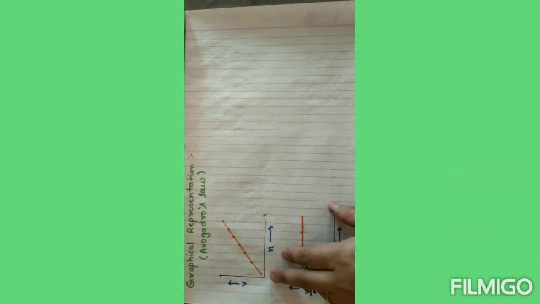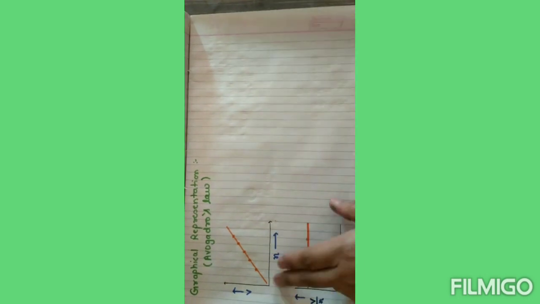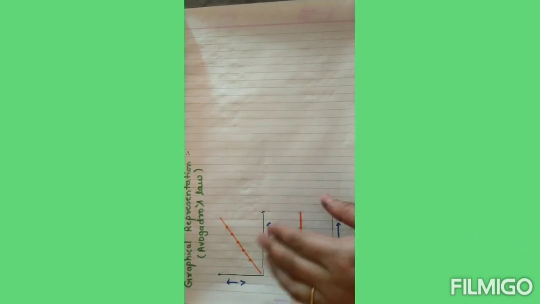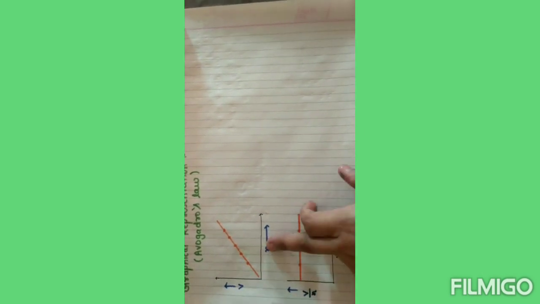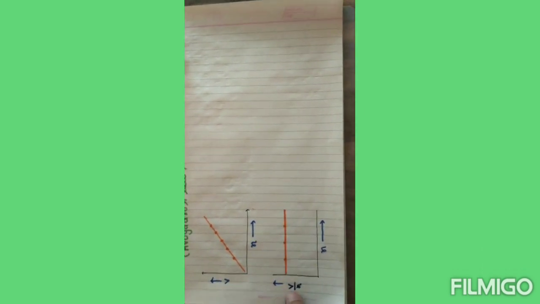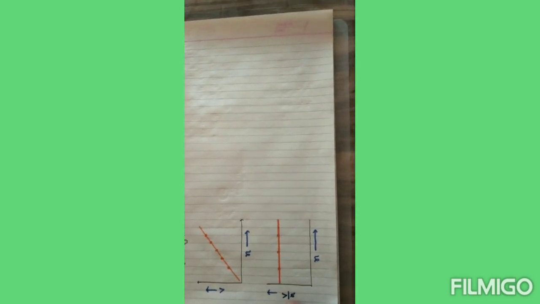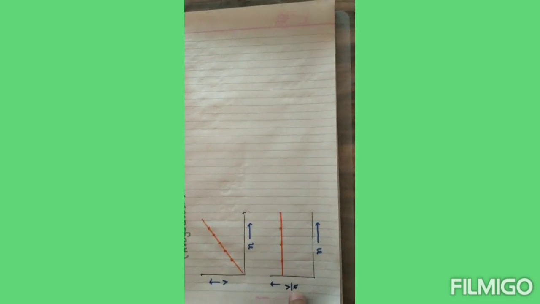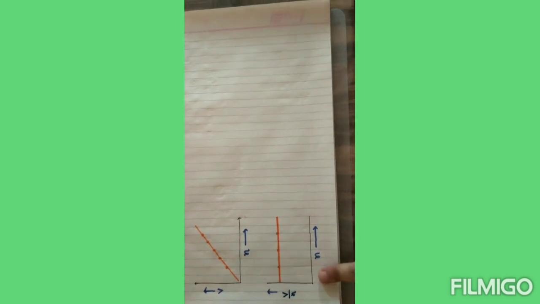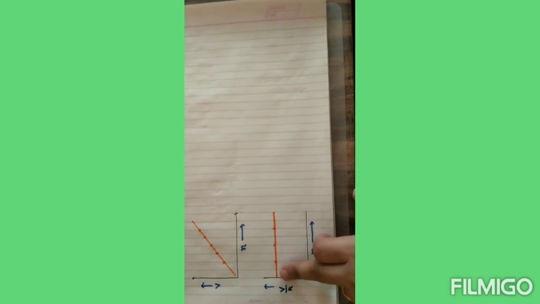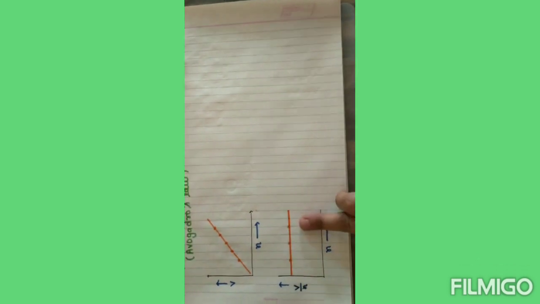Now a small graphical representation: if the number of moles is increasing, then the volume of gas will also increase. It is very simple, because they are directly proportional to each other. And because V by n is a constant quantity, if you increase the number of moles, the value of V by n will not change, it will remain constant.